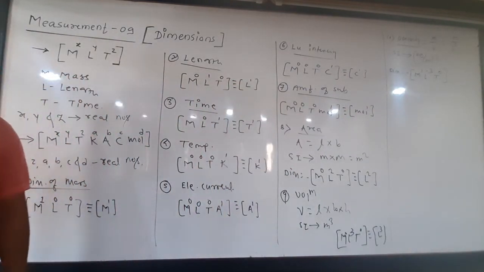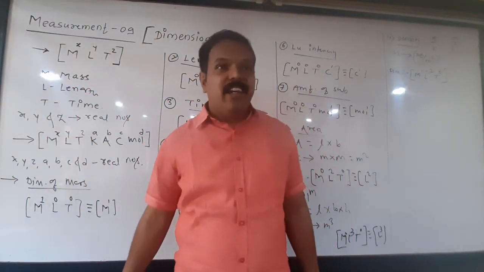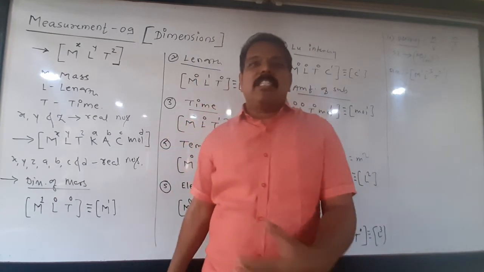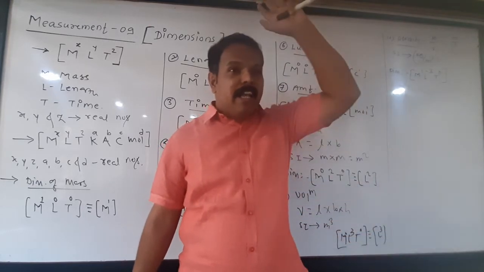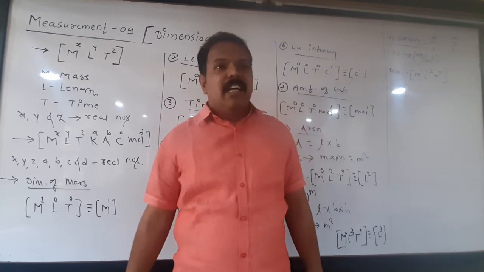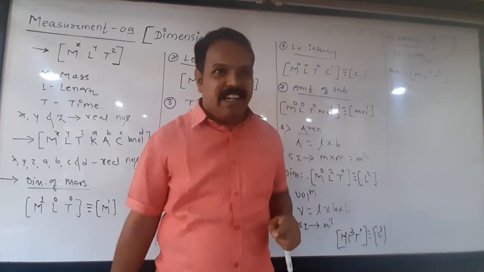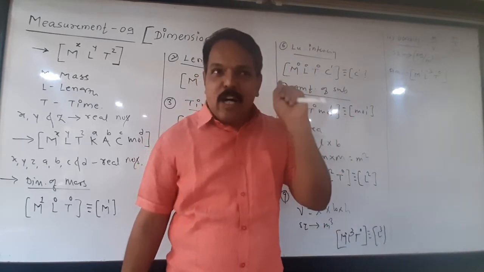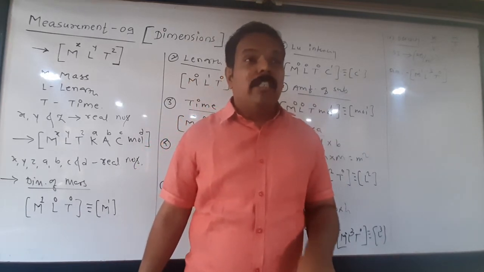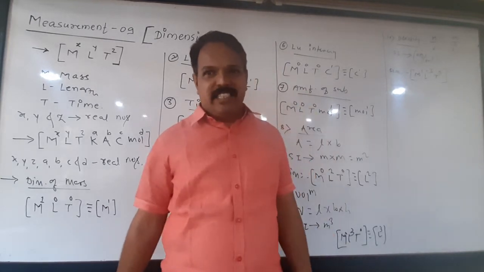Is it clear? Now see here. As far as physics is concerned, I told you already, there are hundreds of physical terms. Some may be in this chapter, some may be in the next chapter, and very few may be in the last chapter. So the method of teaching this chapter, measurement, is different. If we observe in North India or South India, nobody is interested in taking measurement first. Why? Because we cannot express the dimensions unless and until we study those physical quantities.